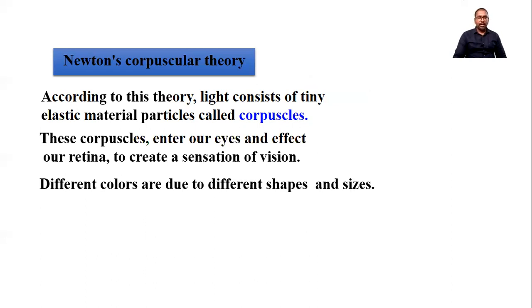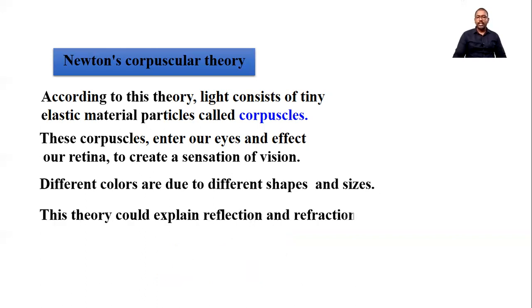Now according to Newton's corpuscular theory, different colors are due to different shapes and sizes of particles or corpuscles. So here you can see the blue color is because of the larger size of the particle. Here yellow color means different sizes and shapes of the corpuscles cause different colors.